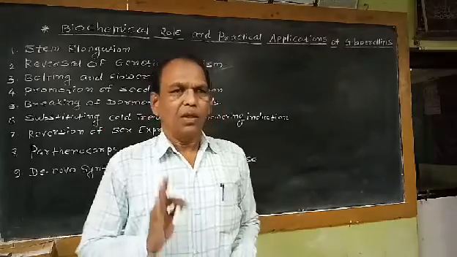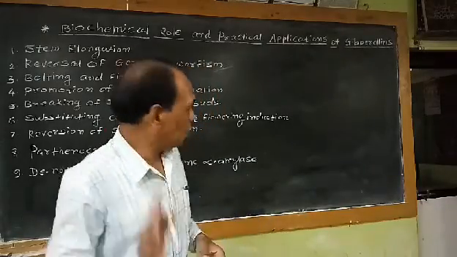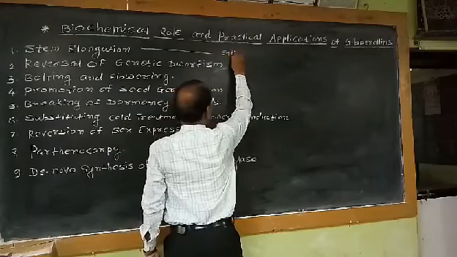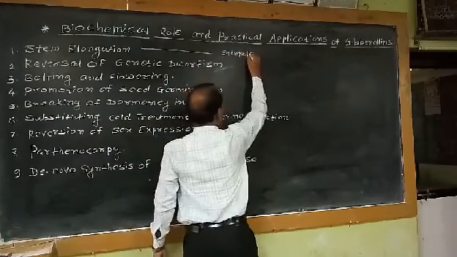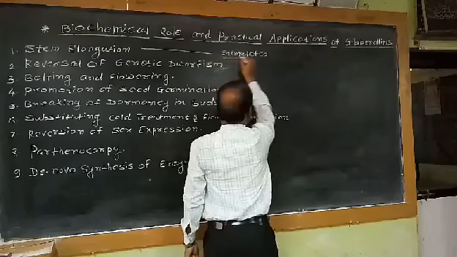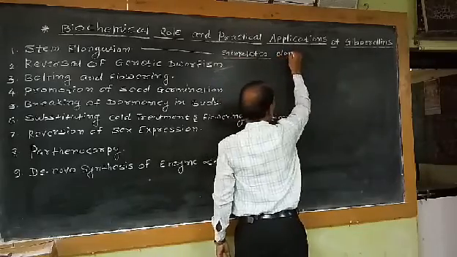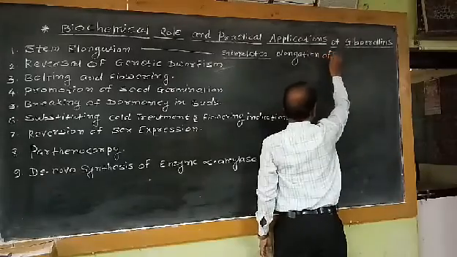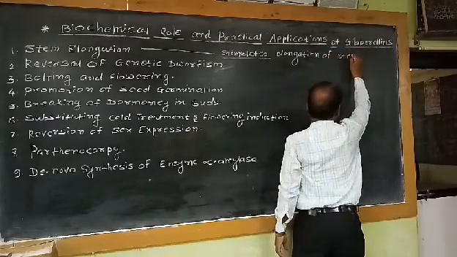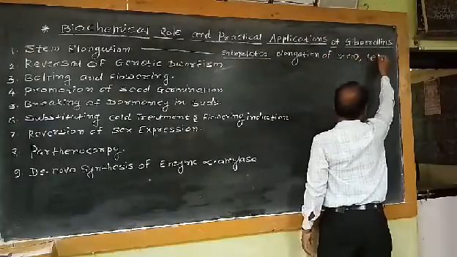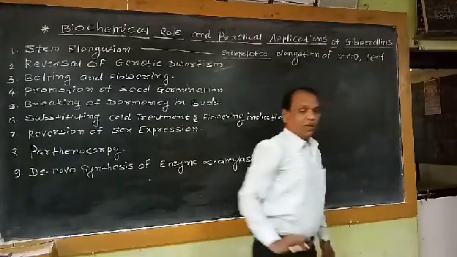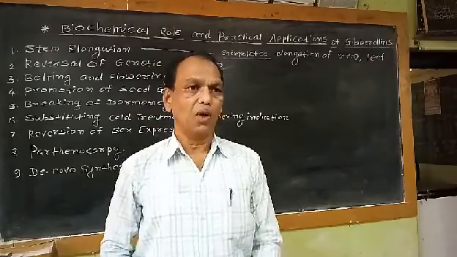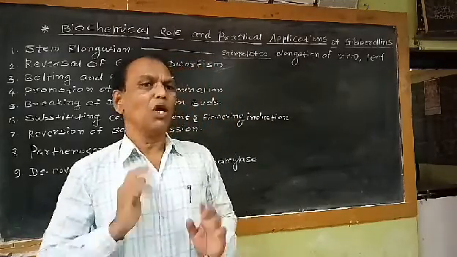That means gibberellic acid stimulates elongation of the stem as well as the leaf. The primary role of gibberellic acid, or gibberellins, is in the elongation of the stem.